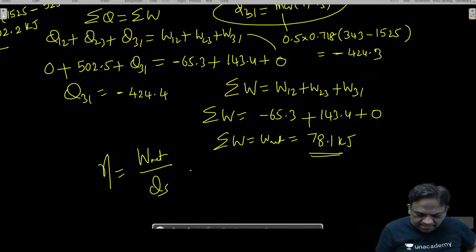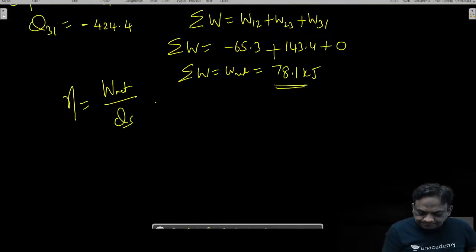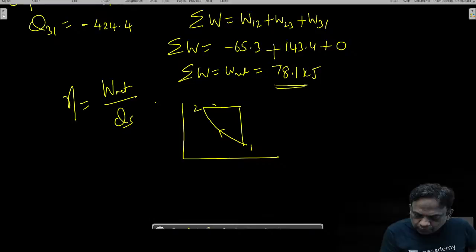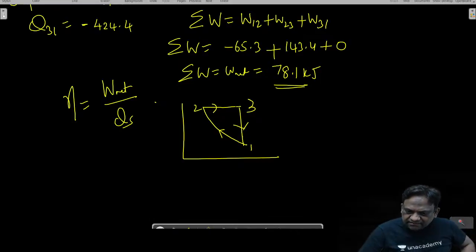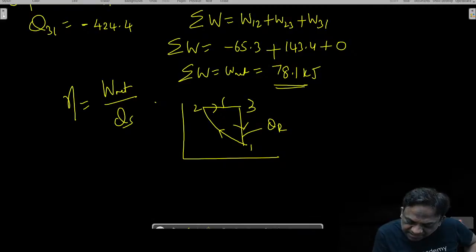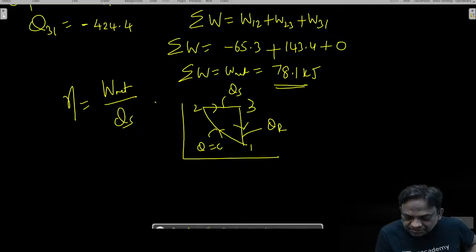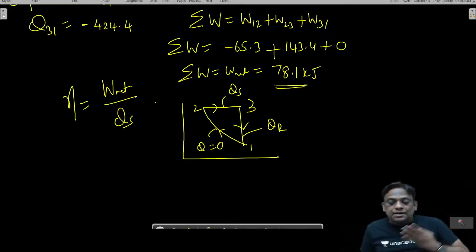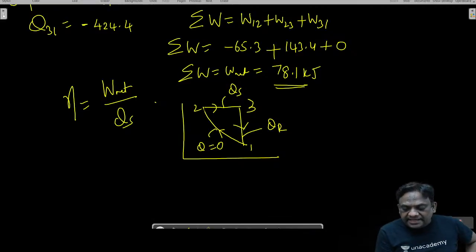Let me show you the cycle. देखो एक बार. Reversible adiabatic, constant pressure like this. This is 1 to 2, 2 to 3. Okay, is it supply or rejection? Anyone in the class? It is supply. 0, 0, 0, 0. Is it clear? Now you tell me where is the heat supply? Only in 2 to 3.